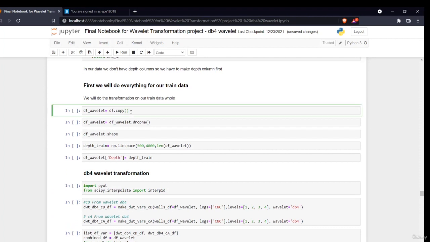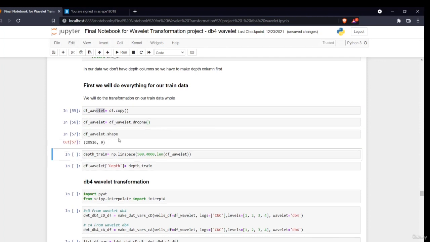Now I'll create a new data frame, since it is always good to create new data frames rather than performing the operation on the same data set, right? So I'm creating a new data frame called df_wavelet. From that data frame, I am dropping all the null values. I'm seeing what my data frame is. After dropping, I have 20,516 rows of data.